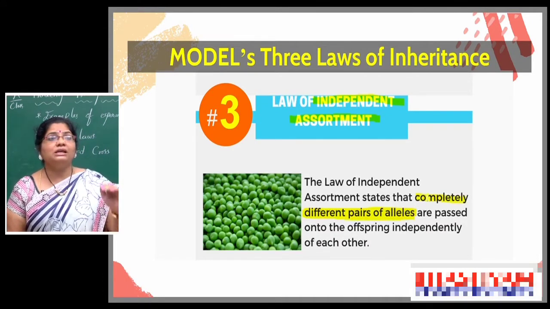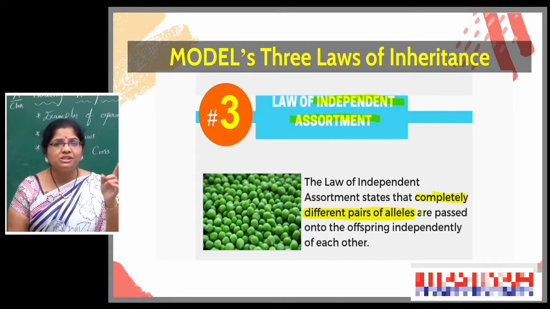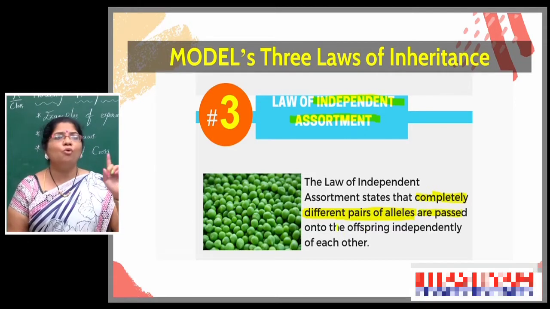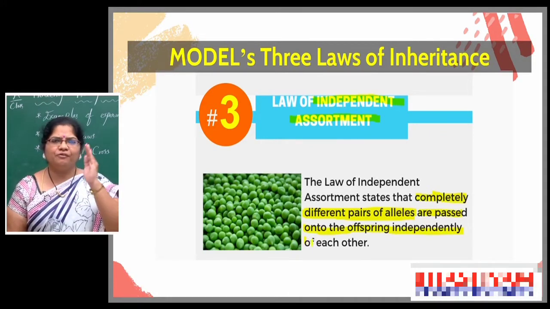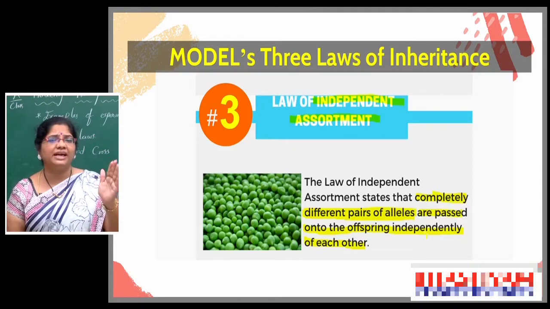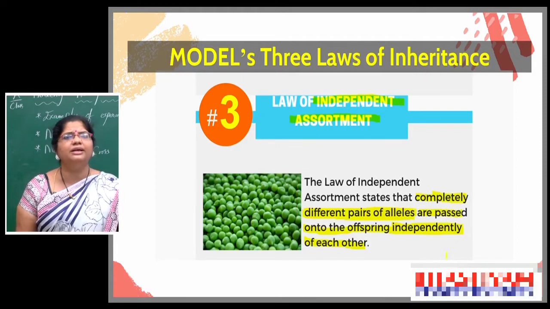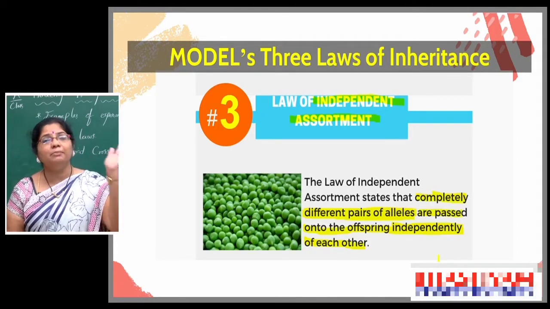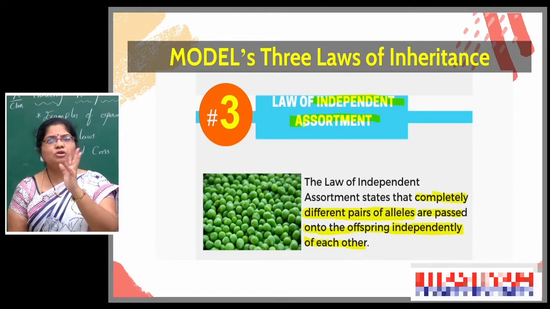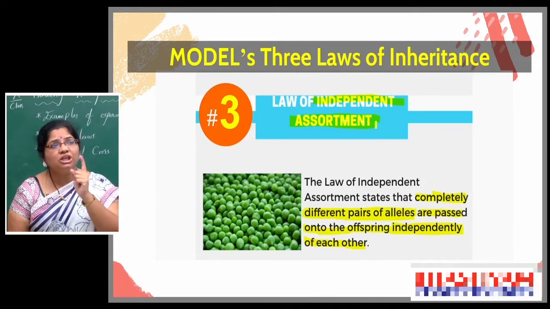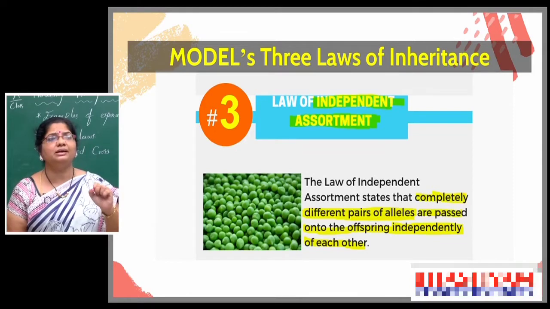Am I right? So they are passed on to the offspring independently of each other. The factor which is responsible for one trait won't come and merge with another trait factor. For one trait, two factors are responsible. Those two will indicate that particular trait or character only. It won't come and merge with another character. It won't show dominance on another character. Such a kind of thing we call the law of independent assortment.